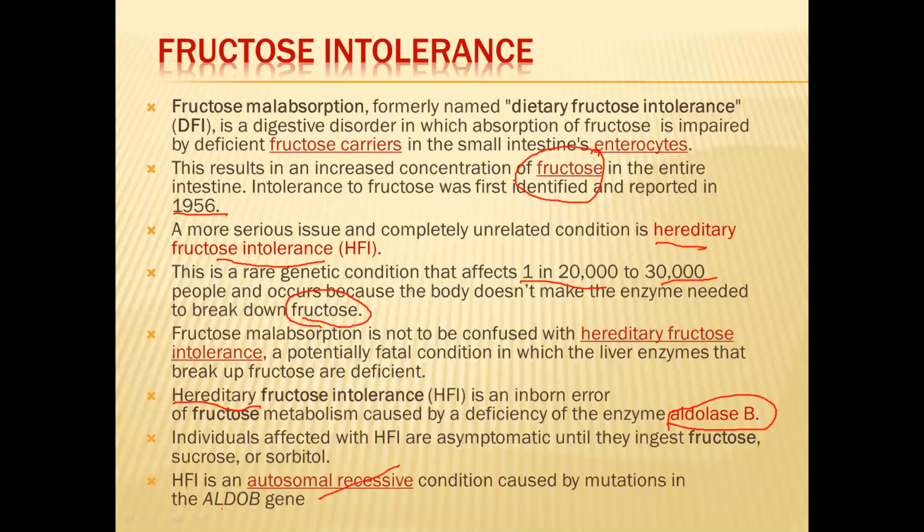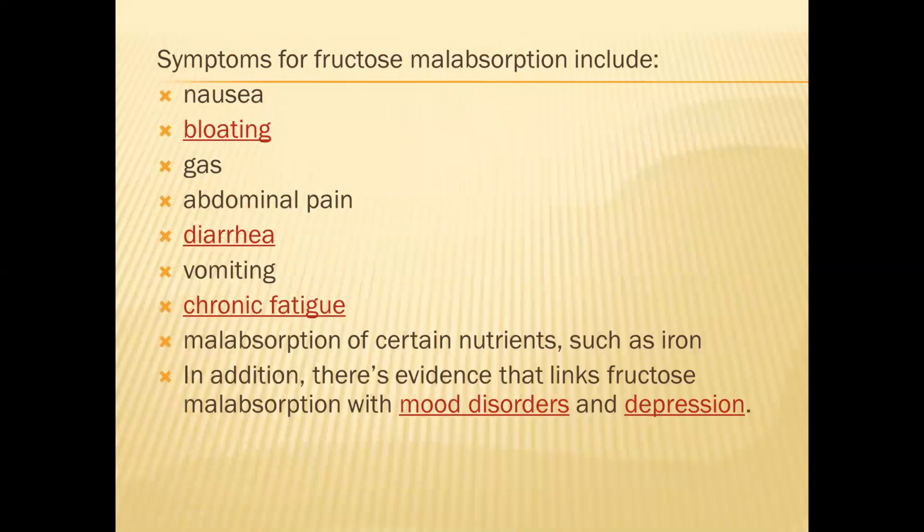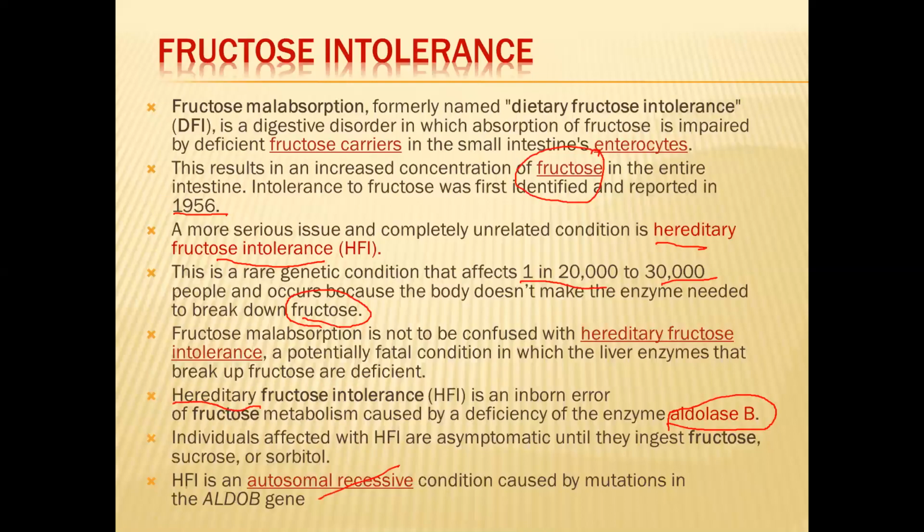We are discussing hereditary fructose intolerance because it is an inborn error of metabolism, and this is an autosomal recessive disorder due to mutation in the gene called ALDOB gene. So what is the gene here? The ALDOB gene has undergone mutations. Because of the mutation of the ALDOB gene, it causes the disease called fructose intolerance.